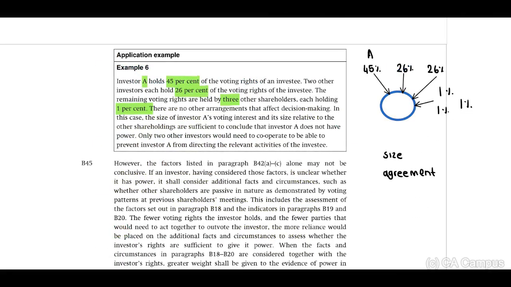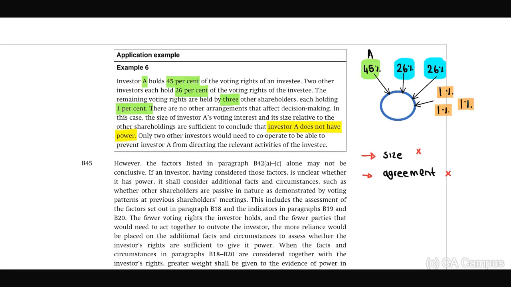Example 6, when you look at the right side, we have investor A, which owns 45% in the investee. Then there are 2 other investors, 26%, 26%, and then 3 separate investors, which own 1% each. Therefore, if we look at the size, it's less than 50%. Therefore, in terms of the size, there is no majority vote. Is there a separate agreement? No. When you read the information, there is no agreement. Therefore, we are able to conclude that investor A does not have power over the investee.